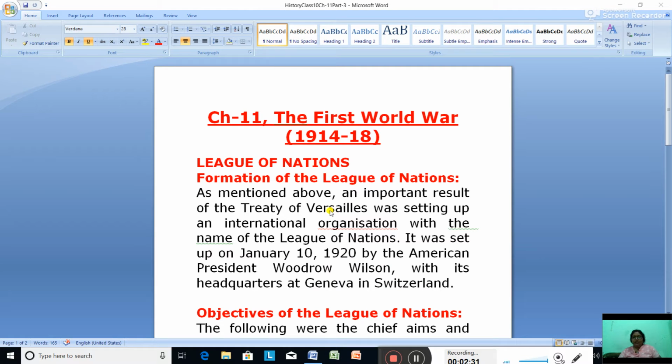So when it was set up, it had six main organs: the Assembly, the Secretariat, the League Council, the Permanent Court of International Justice, the International Labour Organization, and the Mandates Commission. These were the organs of the League of Nations.